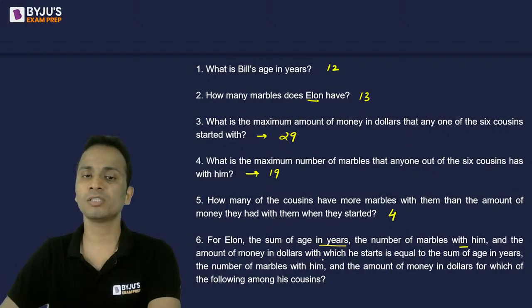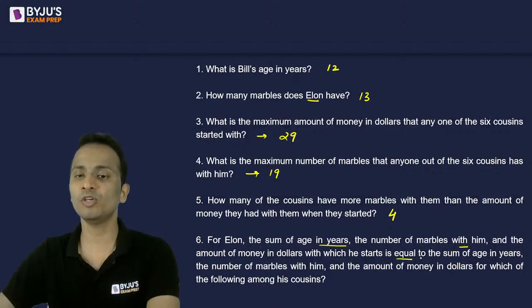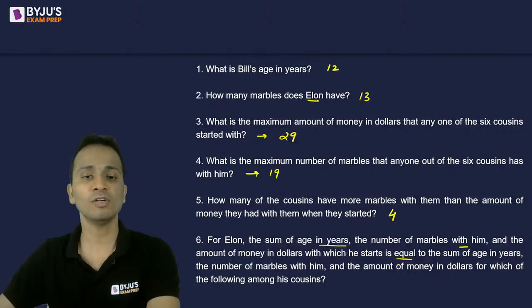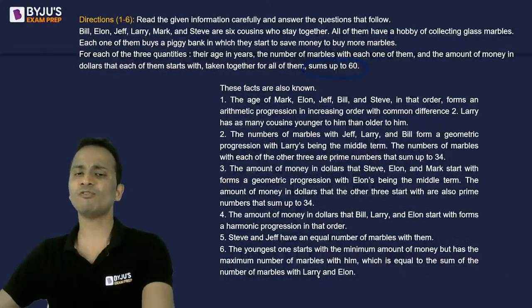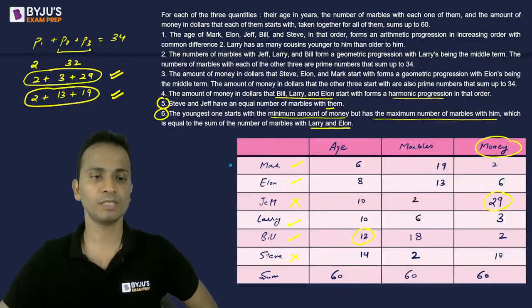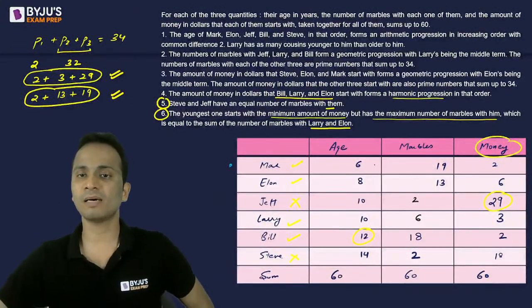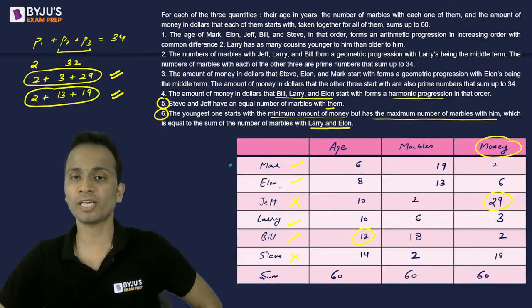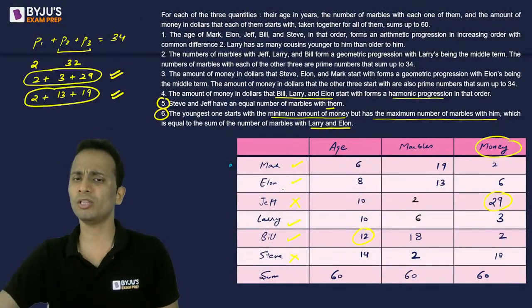of money in dollars with which he starts is equal to the sum of the age in years, the number of marbles with him, and the amount of which of the following cousins. Okay, so we'll have to add up all these 3 values. Done. So for Mark, the sum is coming out to be... for whom do we have to check? Elon. So let's check Elon's sum. I have to calculate all the values.